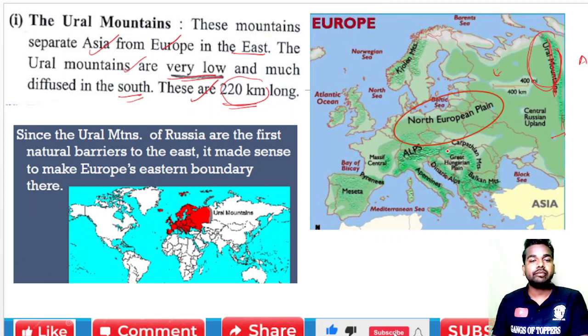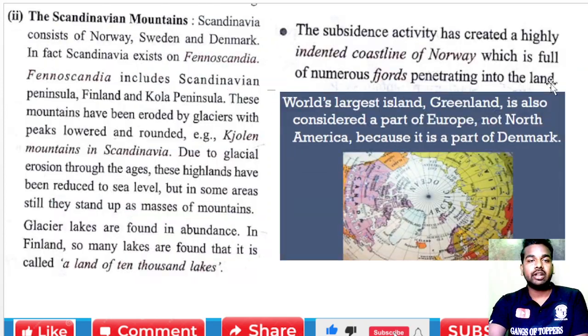Okay, you have to understand that this Ural mountain is going to form a natural barrier. So it has made sense to the Europeans as an eastern boundary. Since the Ural mountain forms a natural barrier, Europe considers it a border. Okay, now next one is about the Scandinavian mountain.